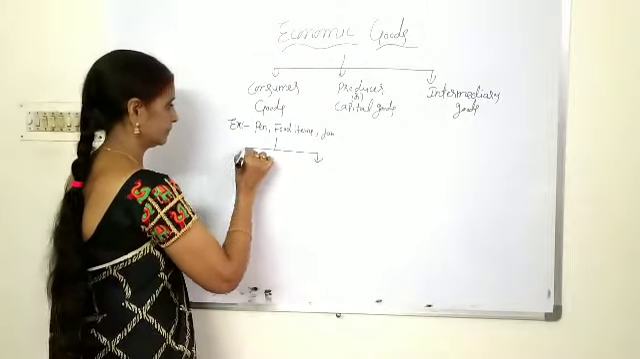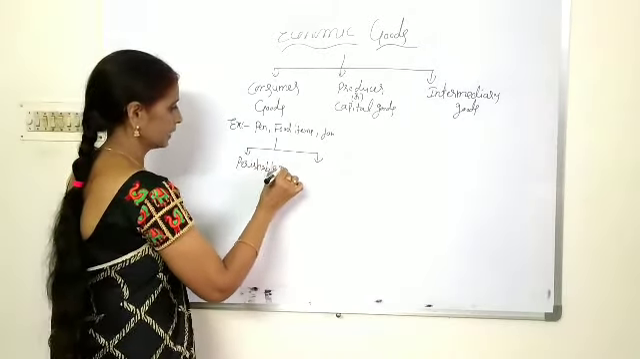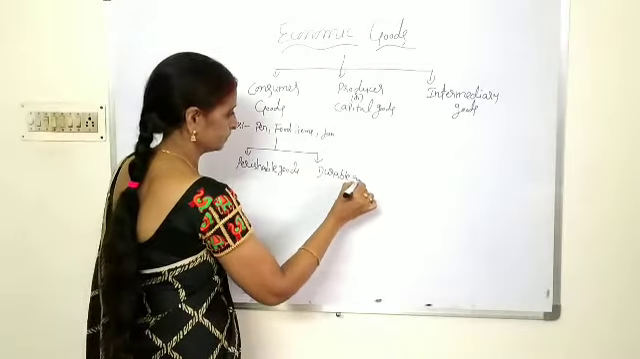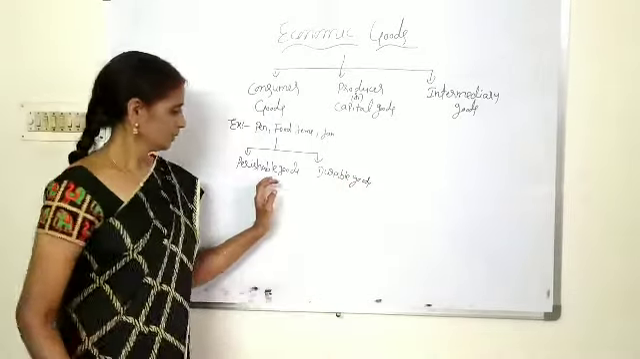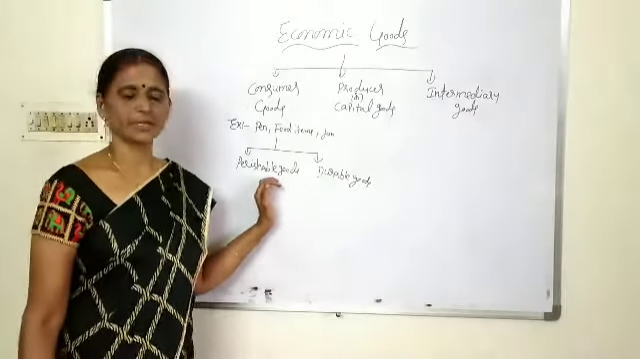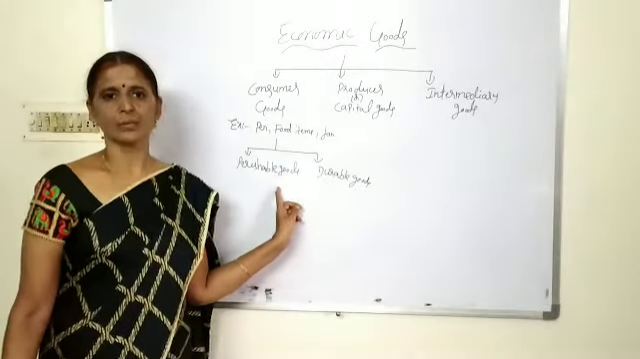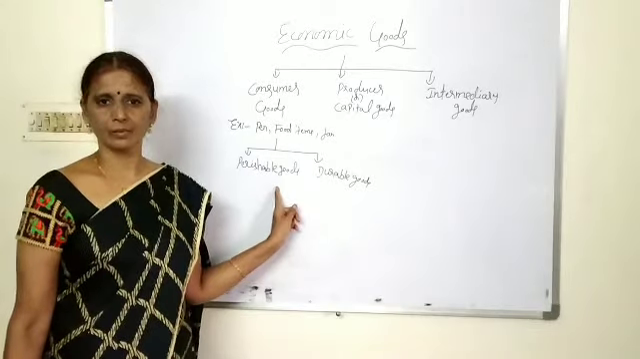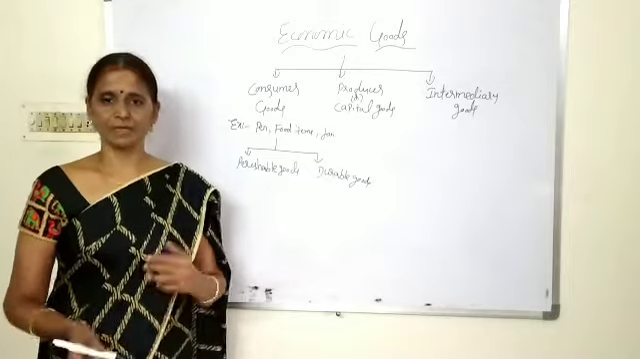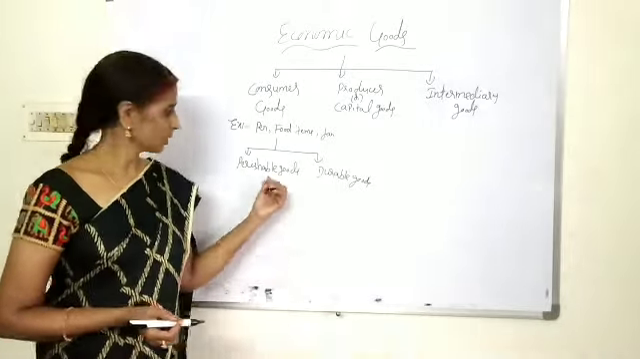They are perishable goods and durable goods. Perishable consumer goods, durable consumer goods. So what is a perishable consumer good? Its other name is single use consumer good. A commodity whose use will perish with a single use is called a perishable consumer good.